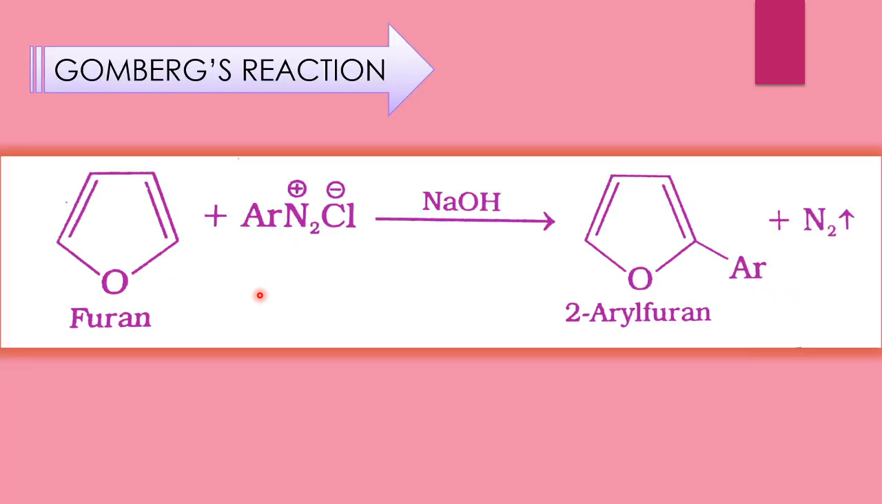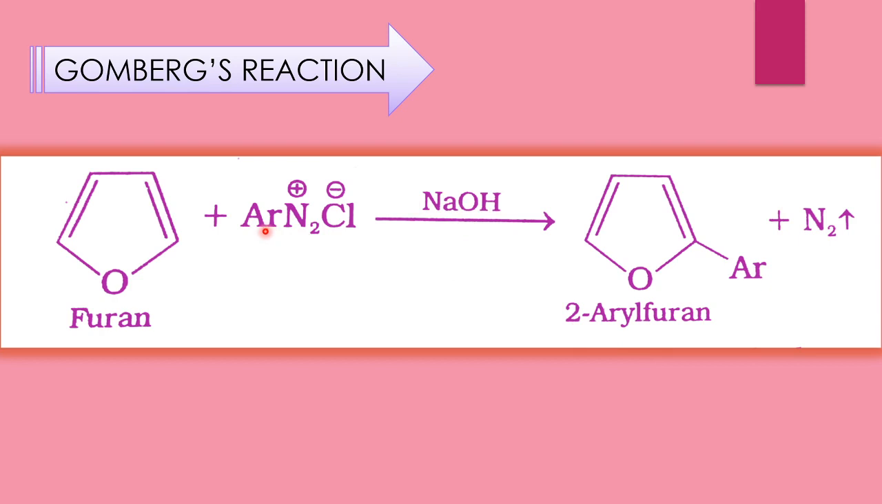See the next reaction, Gomberg's reaction. In this reaction furan reacts with a diazonium salt, in the presence of alkaline. Alkaline means a base solution. NaOH is the alkaline. Now you have to say basic solution, and there is formation of 2-aryl furan.